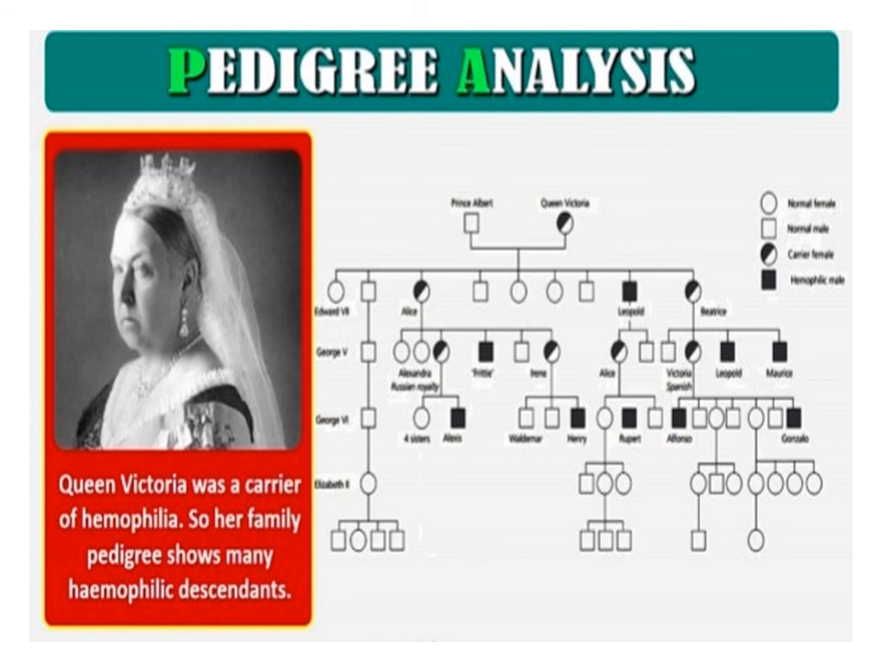Queen Victoria was a carrier of hemophilia, so her family pedigree shows many hemophilic descendants.